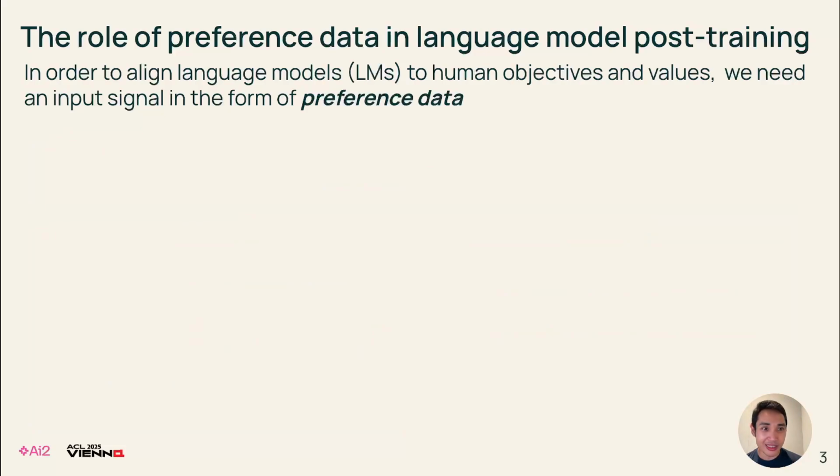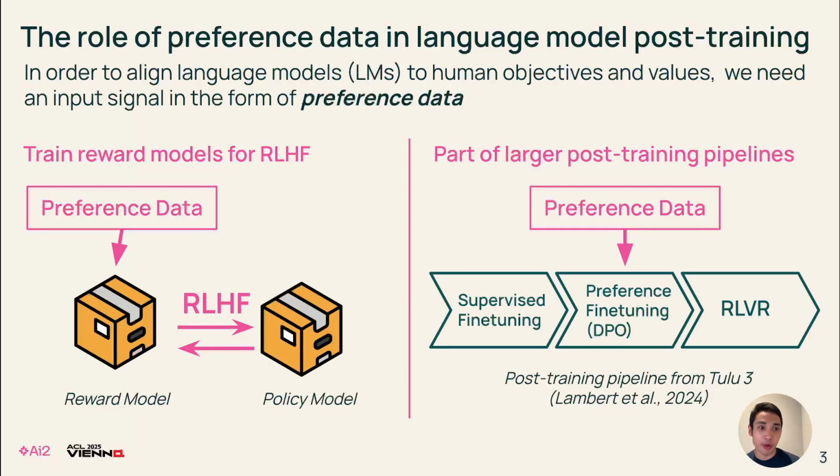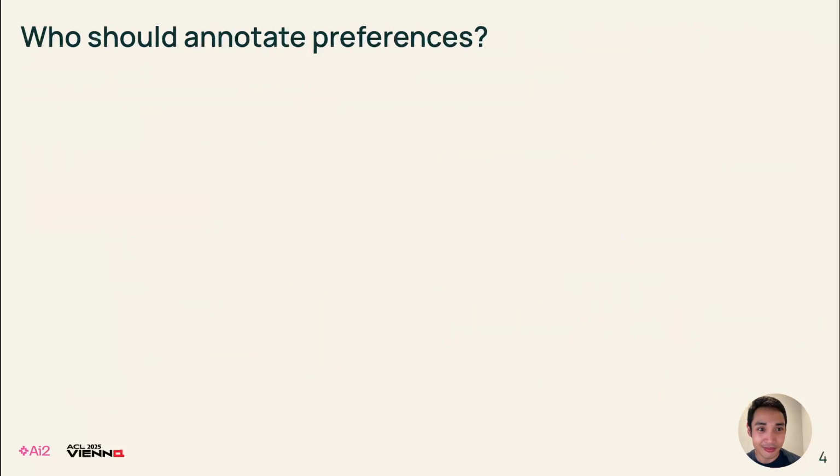Once we have a set of preference instances, we can use them to train models using techniques like PPO, like in the RLHF setup, or as part of larger post-training pipelines, as seen in the Tulu 3 paper, where a preference dataset is used in algorithms like DPO, or direct preference optimization.